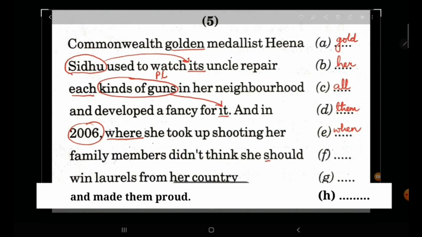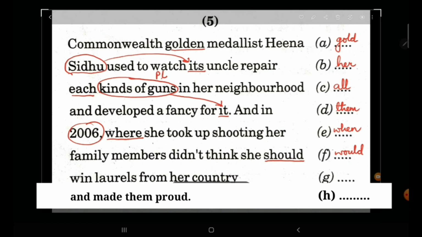Now should is again used in advice, not in any kind of prediction. Now here the sentence is of prediction. So here instead of should it will be would. She would win laurels from her country.